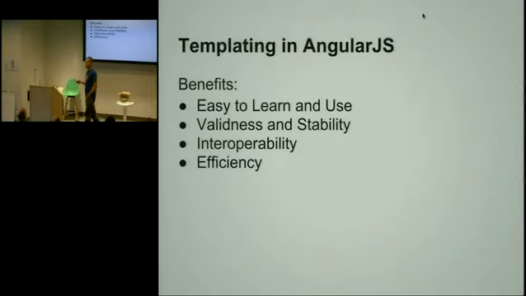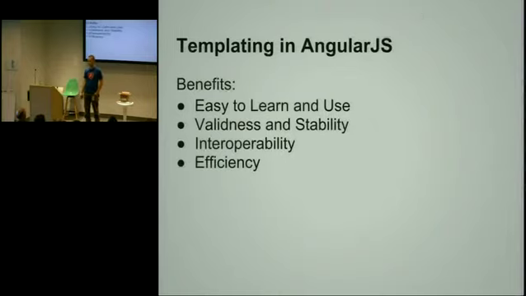And the last thing that I want to talk about is efficiency. Because the templating is DOM-based, we can actually target a DOM update to a very specific node instead of having to innerHTML a whole partial or do any kind of big update to the DOM. So let's say you have a big template with many data bindings, and your model changes only in one property. So out of 100 superheroes, only one superhero's name changed. So we can actually go and look into the DOM and find the specific node, text node, that needs to be updated. And this is very easy to do once you have DOM-based templating.